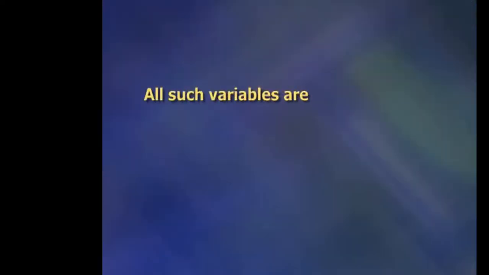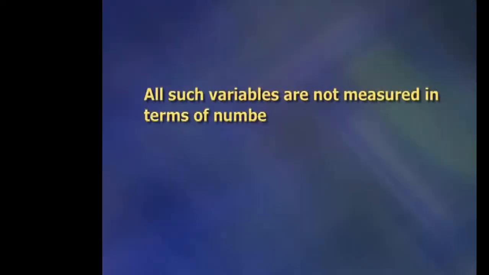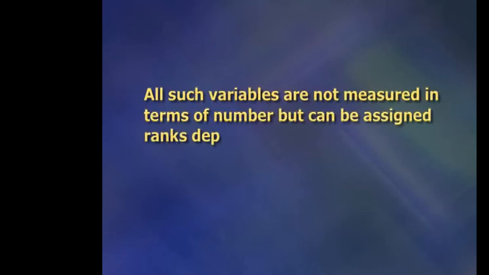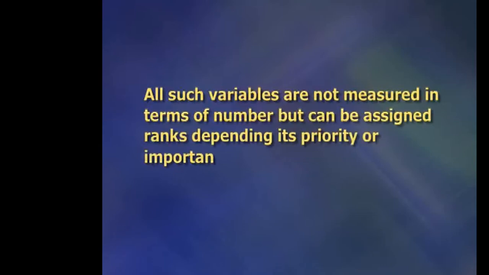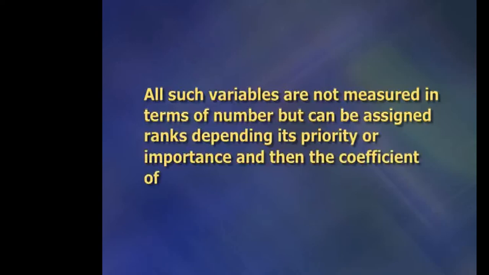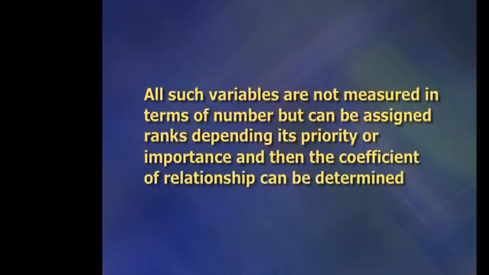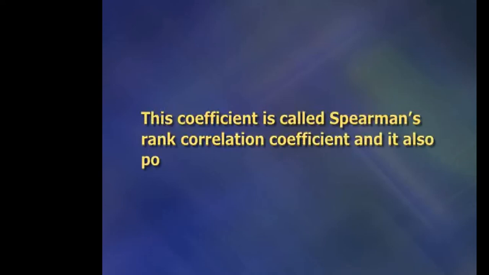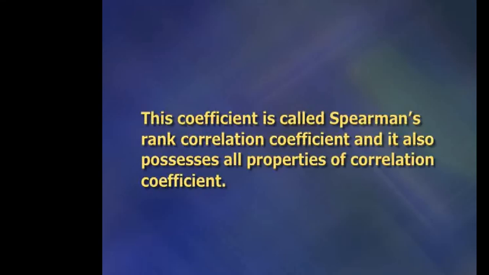All such variables are not measured in terms of number but can be assigned ranks depending on their priority or importance, and then the coefficient of relationship can be determined among them. This coefficient is called Spearman's rank correlation coefficient, and it also possesses all properties of correlation coefficient. This method is also used for quantitative data.